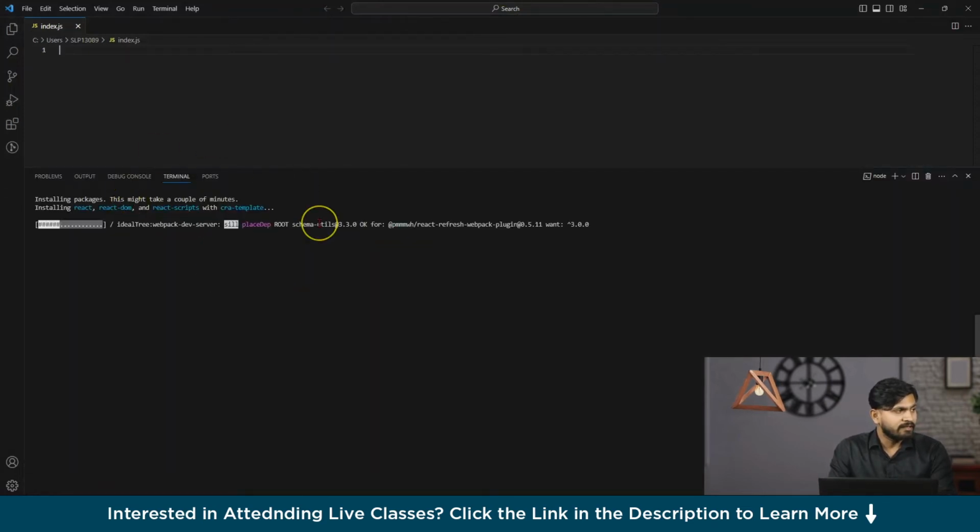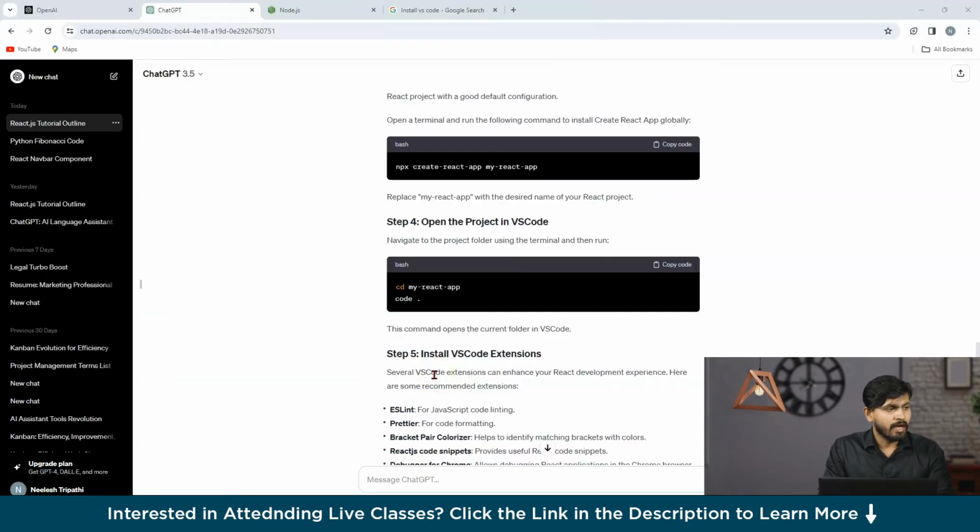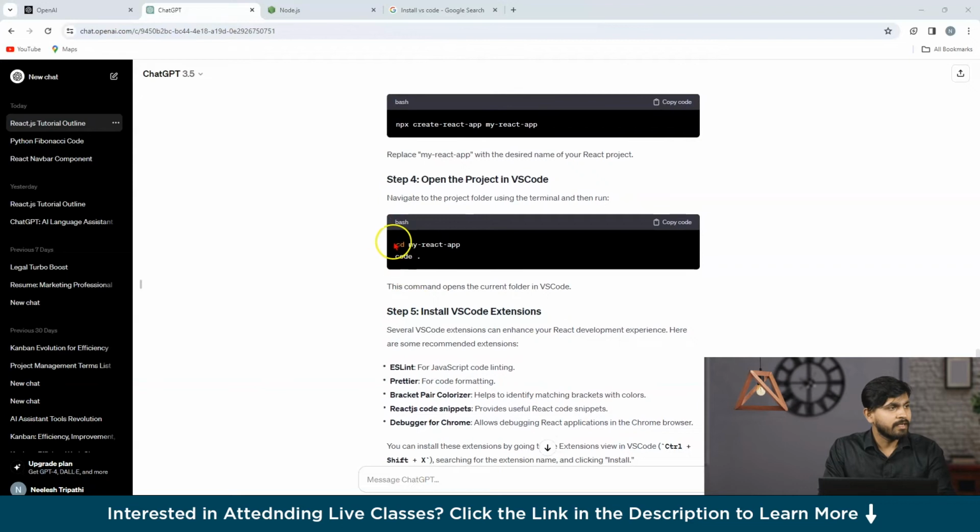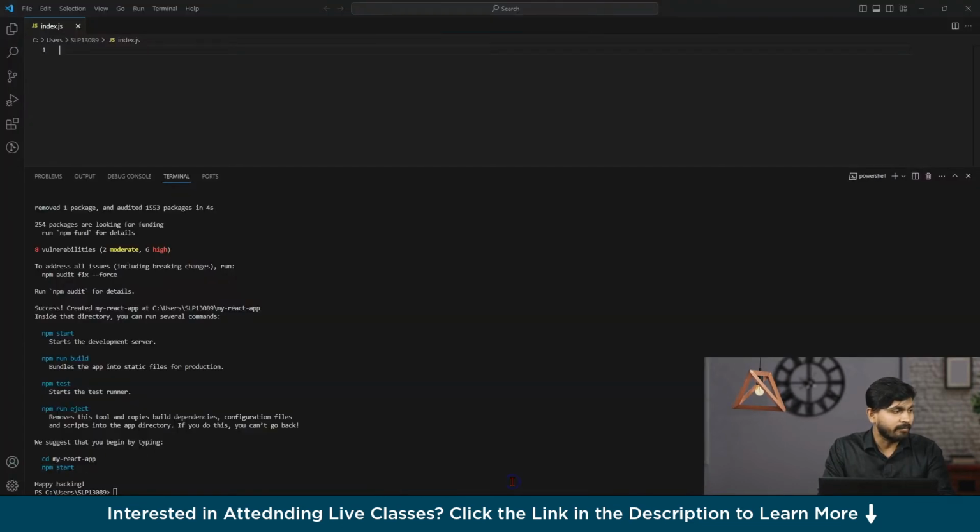So as you can see guys, our React application is starting to set up. Now, what's the next command? Now, the next step is cd my React app. So let us go to our VS Code and type the same. So let us go to our designated folder by typing cd my app.